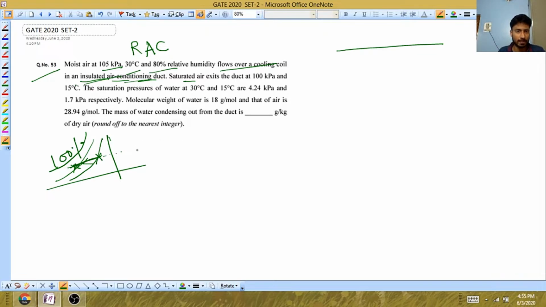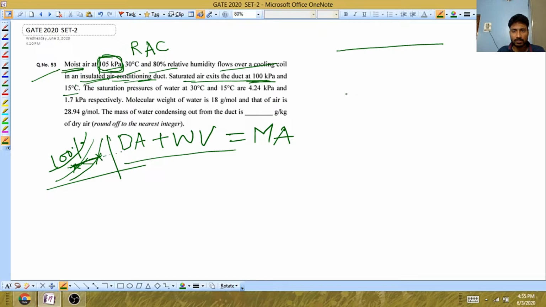because cooling is done. But here they have mentioned that the pressure is also changing, meaning it is not done at constant pressure. The system is not at constant pressure. It's a moist air. Moist air has two parts. One is dry air plus water vapor, and this is basically the moist air.